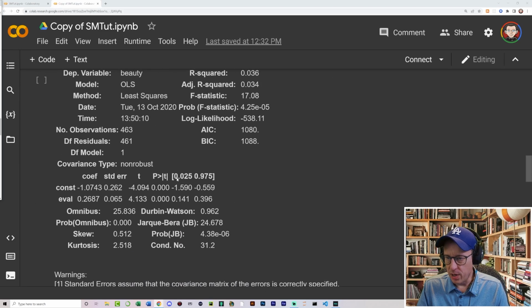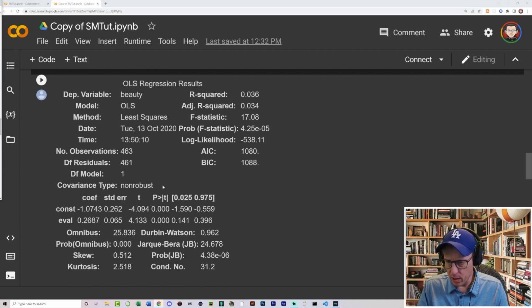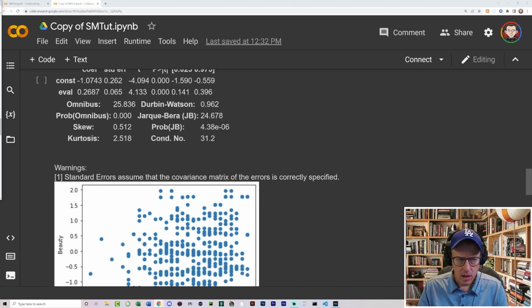To do so, we are coming up here, and we are going to make a regression line based off of some of the data that we received in our summary. So we are going to be using 1.07.